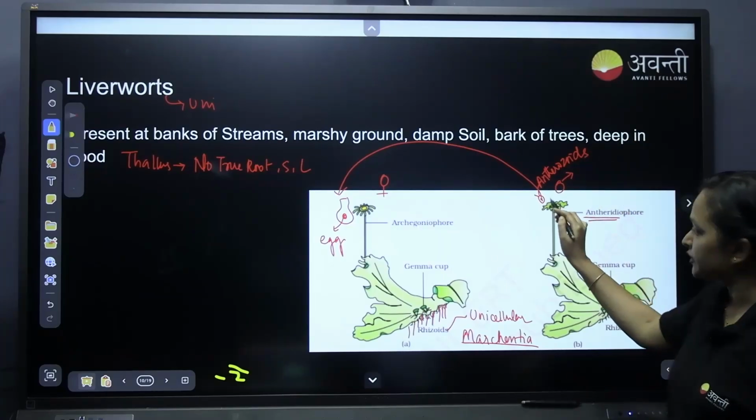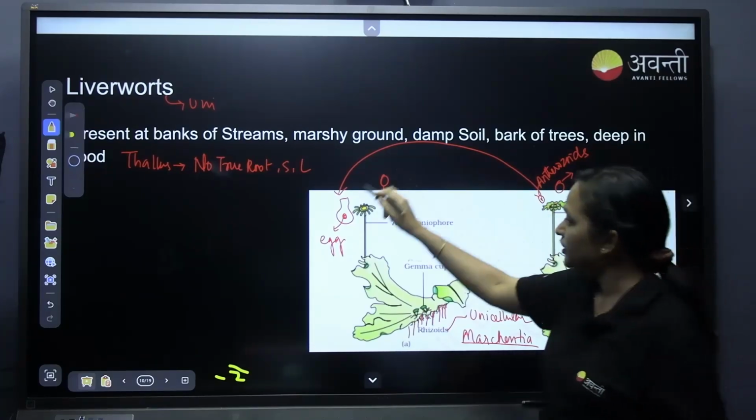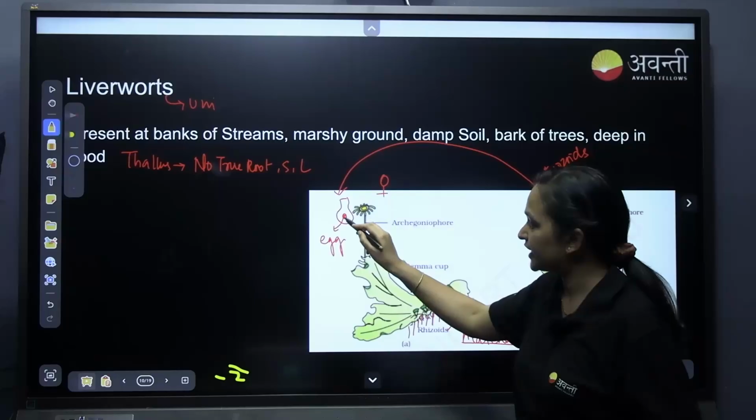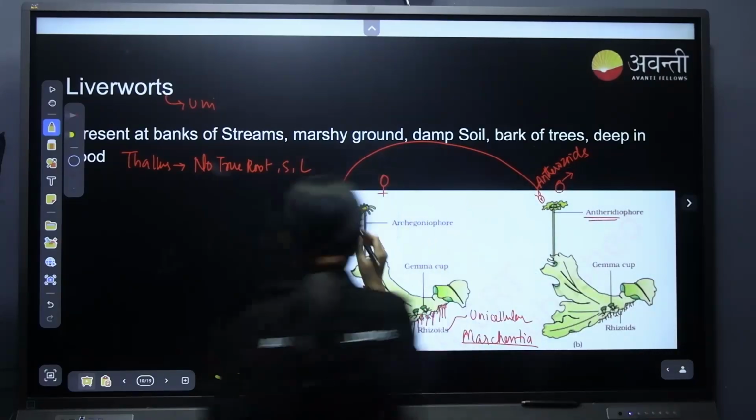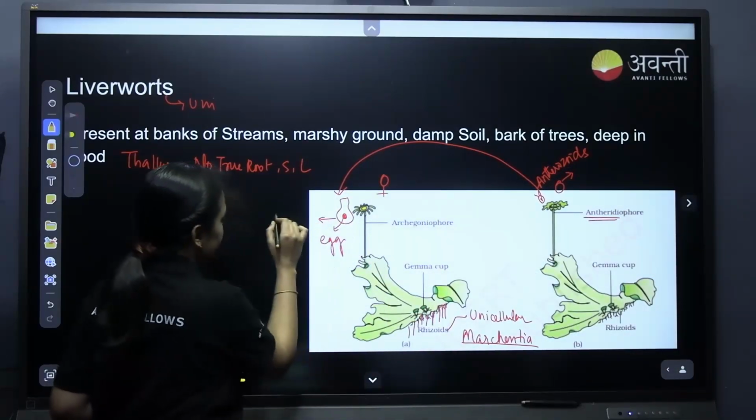Antherozoids will transfer with the help of water. They go to the female archegoniophore and fertilize the egg. After it fertilizes the egg, this forms the zygote.